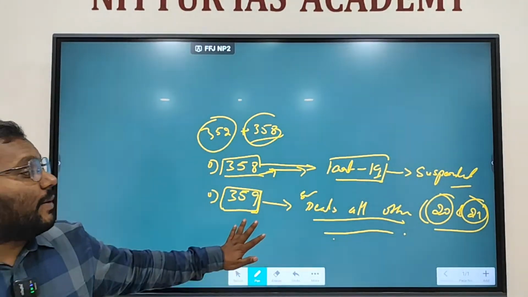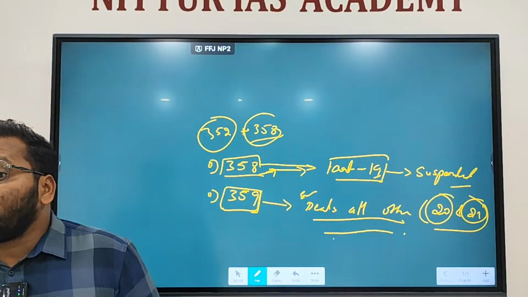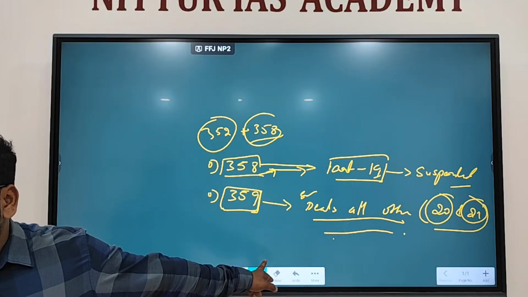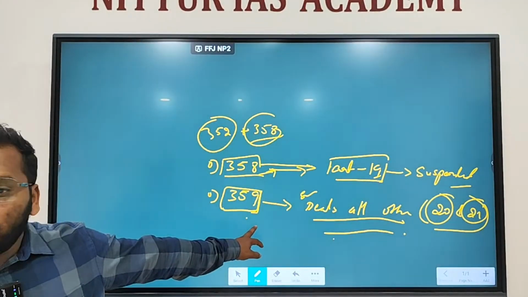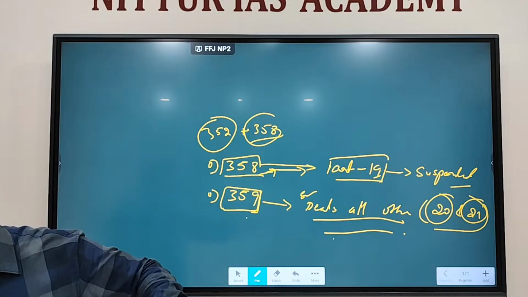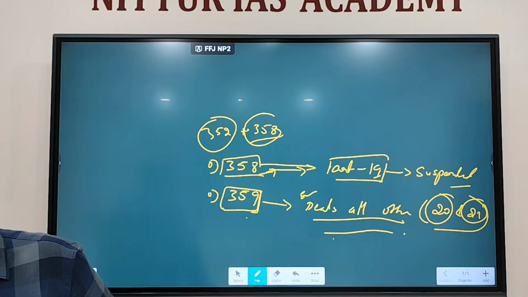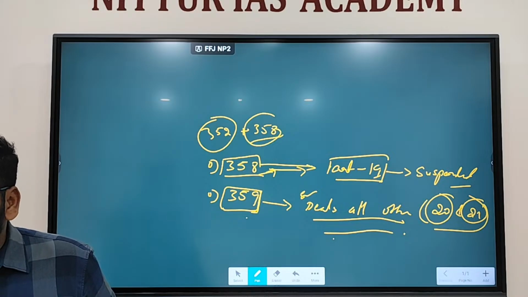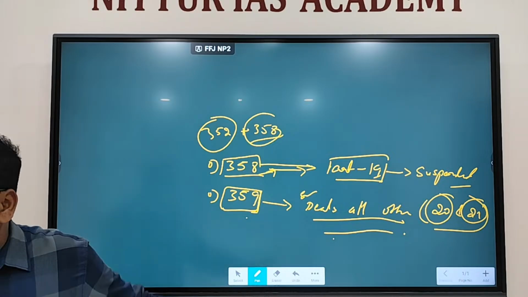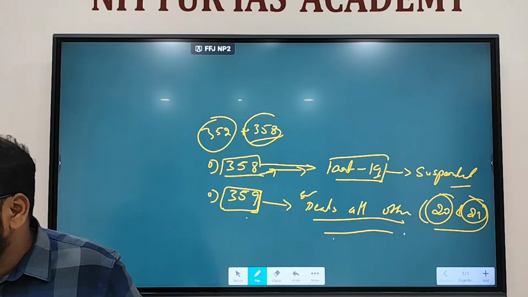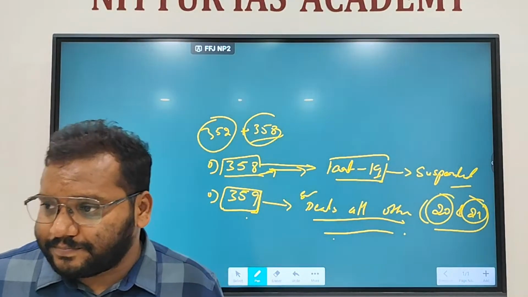Here, the fundamental rights are not actually suspended; your right to approach the court for enforcement is suspended. When national emergency is enforced, you cannot go to court and say that your fundamental rights are violated. Effectively, Article 32 is suspended. Article 32 gives you a right to approach the court of law if your fundamental rights are violated. Here you cannot approach the court. So effectively Article 32 is suspended.